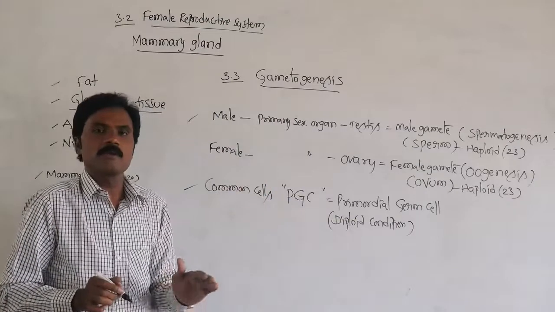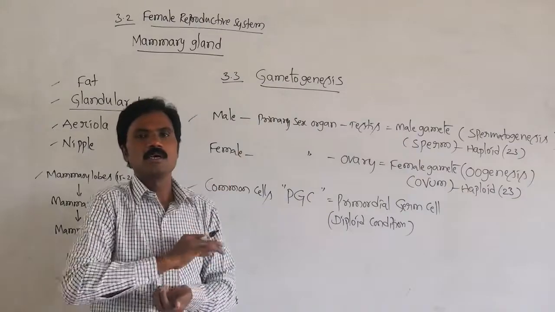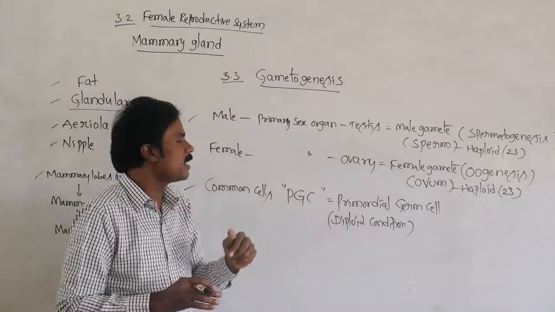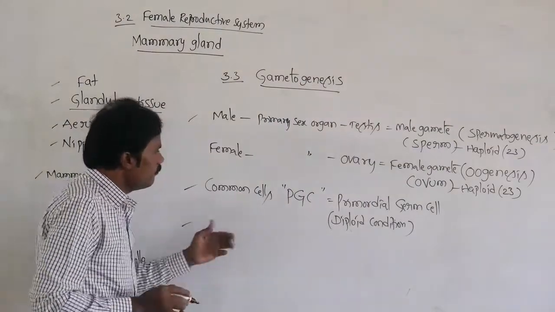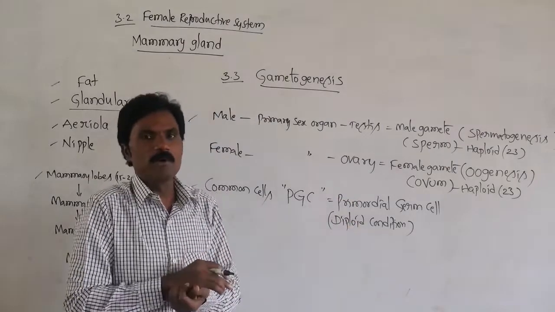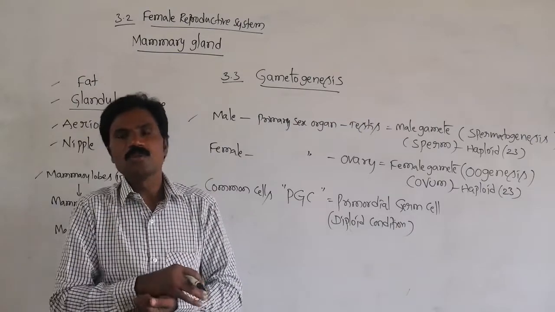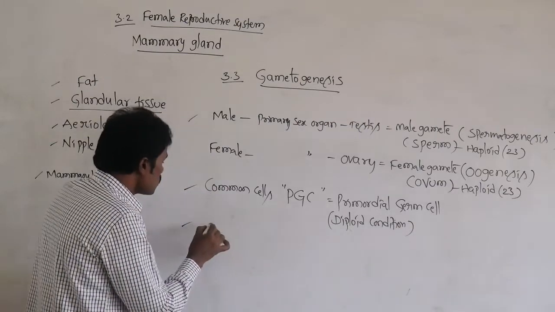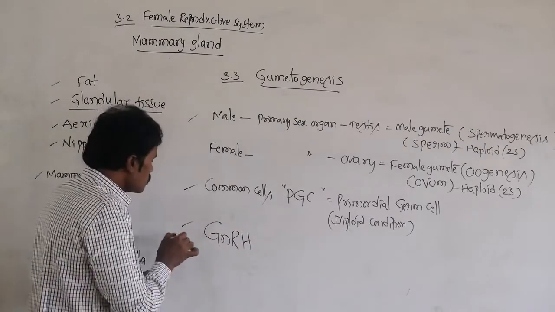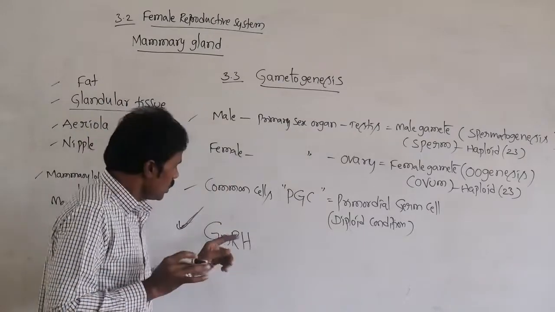Then, after particular steps, the specific gametes are formed. Male means male gametes, and female means female gametes. Related to this gametogenesis, which hormone controls it? What is the name of the hormone which controls gametogenesis, both male and female? GnRH.